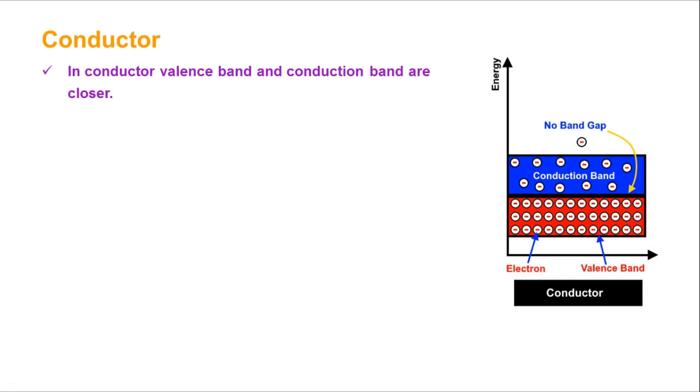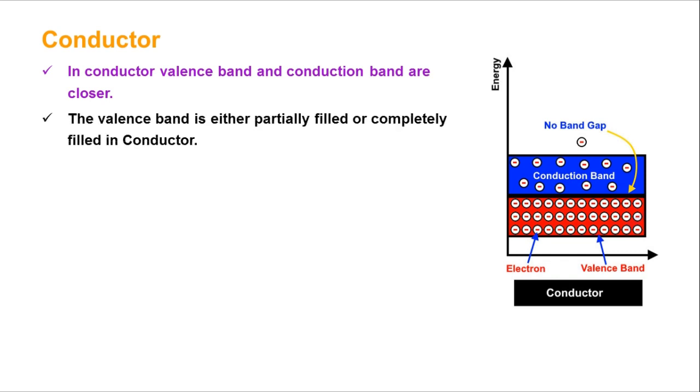According to band theory, in a conductor, the conduction band and valence band overlap or are close together. Then the valence band is either partially filled or completely filled in a conductor. Here in the conductor, the valence band may be completely filled or partially filled. Clear? That is one more point.